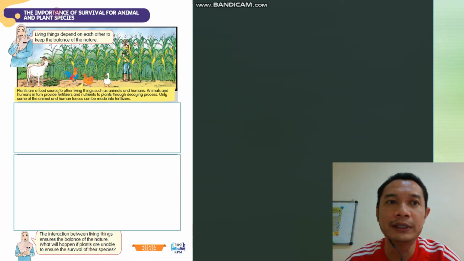What are the importance of survival for animal and plant species? Take a look at this picture. Living things depend on each other to keep the balance of nature. Benda hidup ni bergantung antara satu sama lain untuk balance of nature, keseimbangan alam.